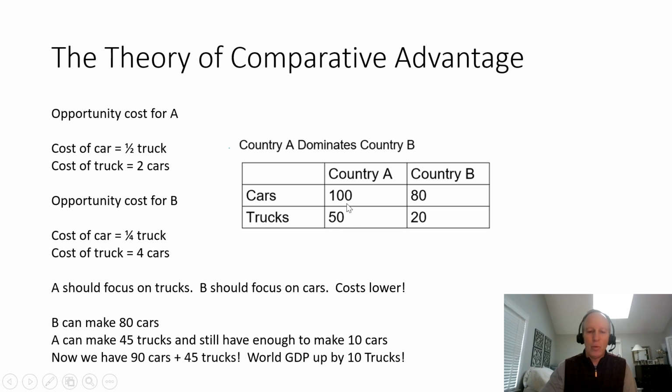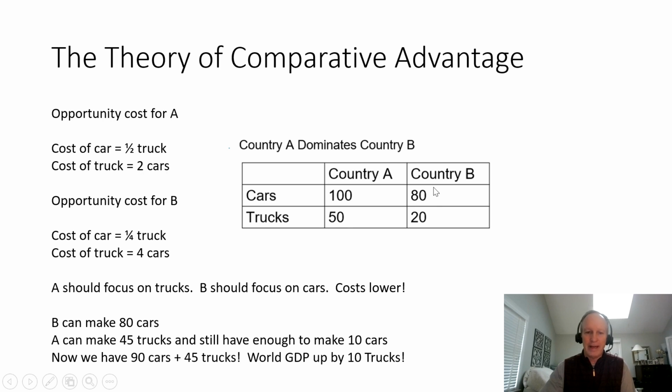So every time they make one car, they forego the opportunity to produce one half of a truck. Conversely, every time they produce a truck, they forego the opportunity to produce two cars. So the opportunity cost of a truck is two cars.